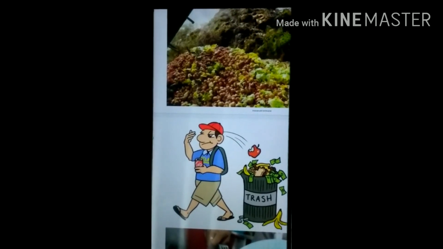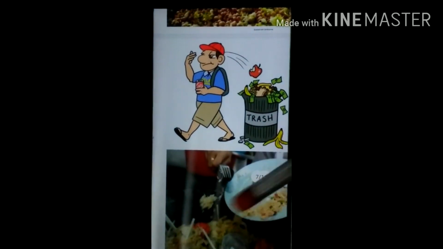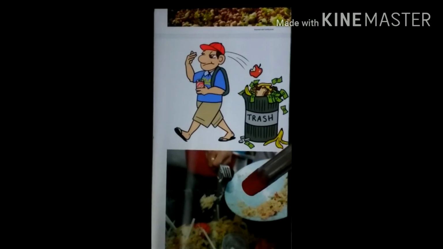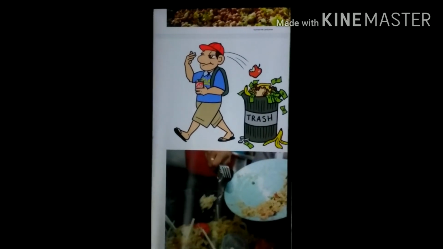Means we take the food material, as you can see, you all do this. We take food much more than our need, and half we eat and half we throw in the dustbin. So we need to think while taking the fruit, while taking the food, how much is our requirement, then that much we should take, because so much food is being wasted.